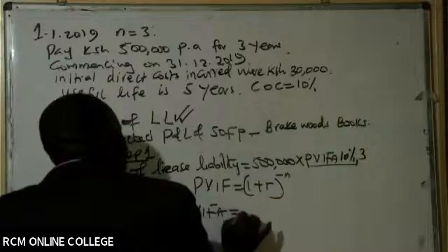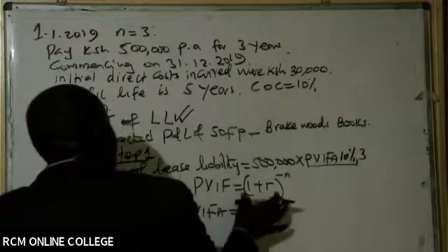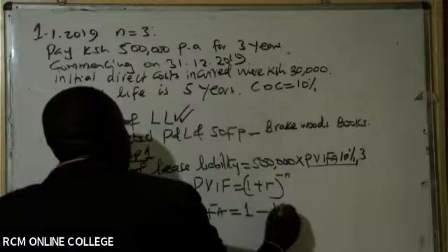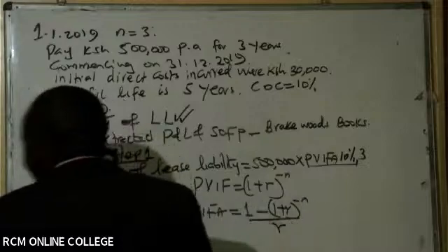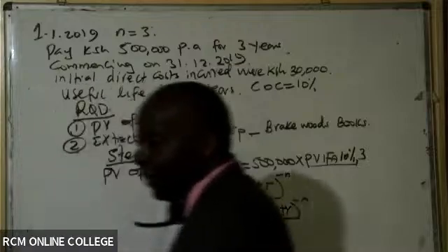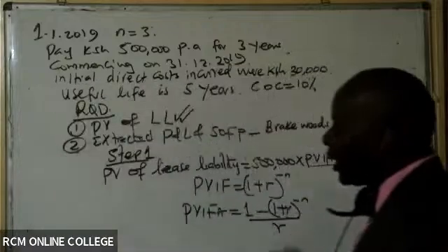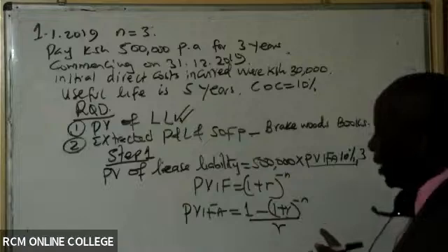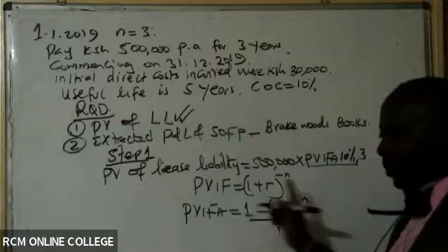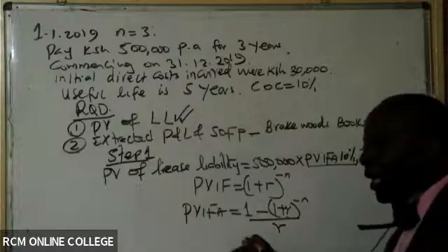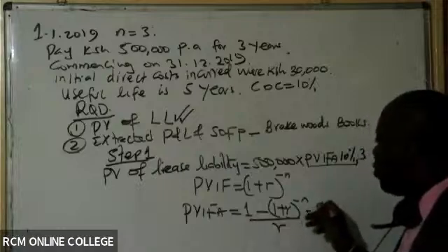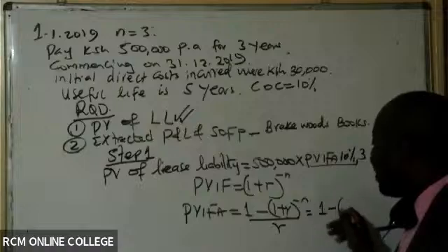To get it, we take 1 minus this simple formula, and then divide everything by R.